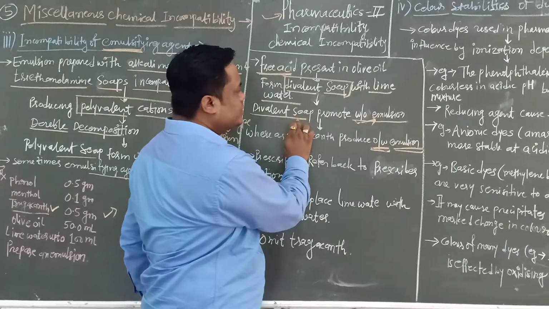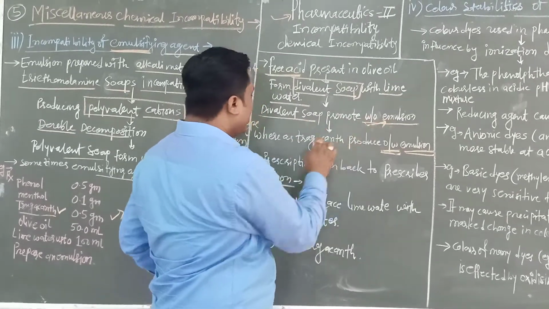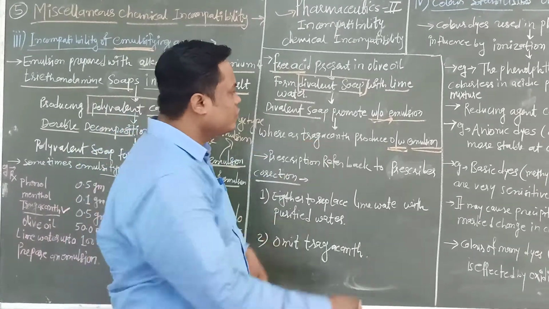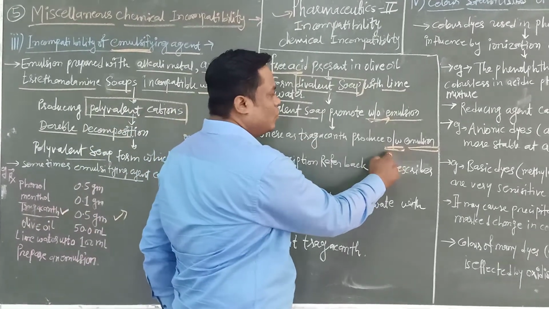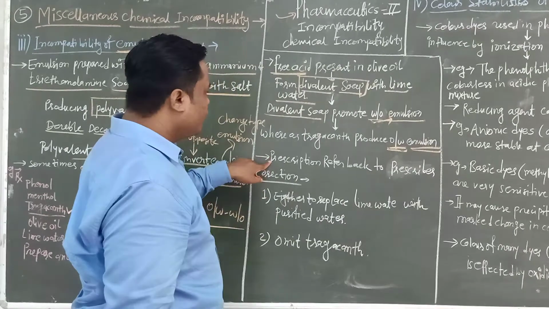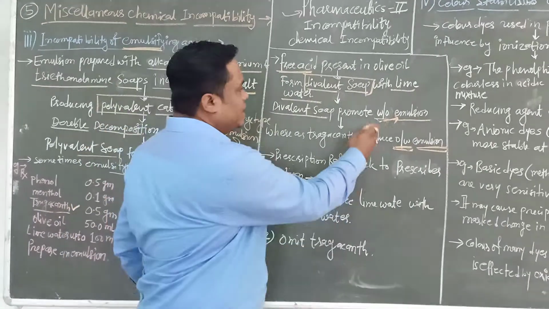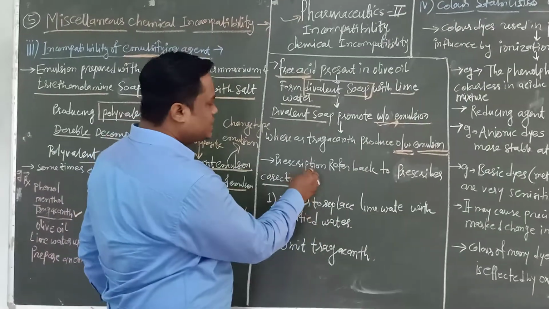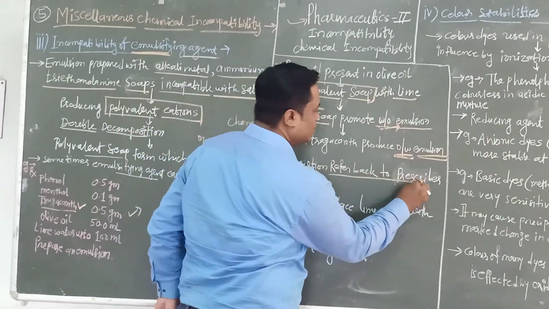So divalent soap produces W/O emulsion, and tragacanth, which is present in the prescription as an emulsifying agent, will produce oil in water emulsion. Therefore, this inverts the emulsion. Therefore, this prescription is referred back to the prescriber.